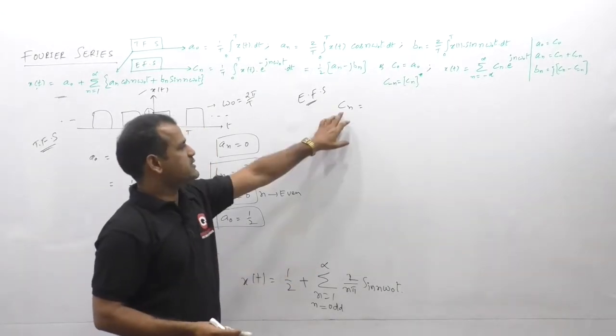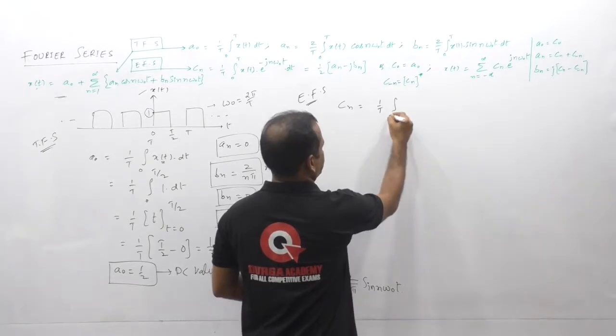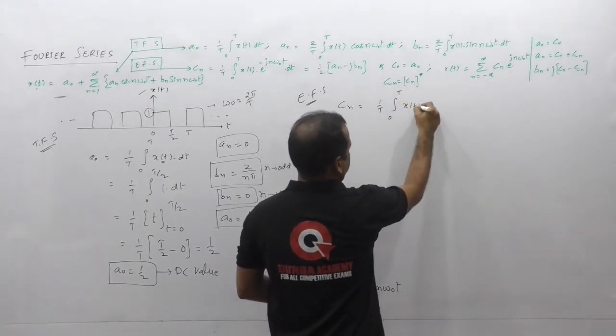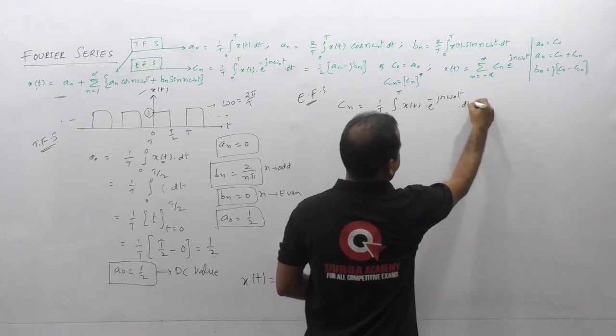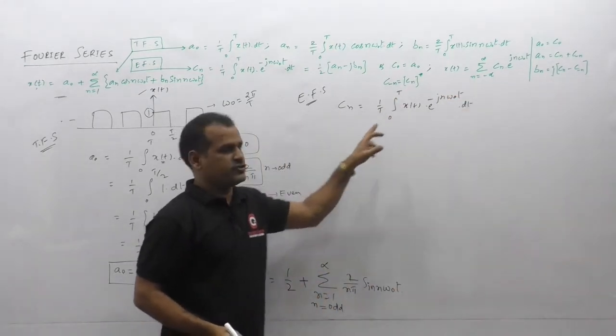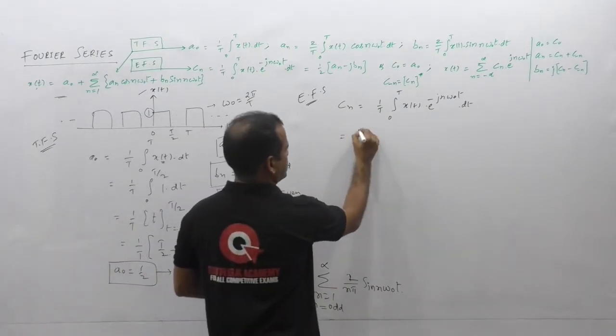So first let us take the direct formula for Cn, that is 1 by T integral 0 to T x of t multiplied by e to the power of minus j n omega naught t dt in this expansion. So let us consider this integration limit 0 to T by 2, over which the x of t amplitude is equal to 1.